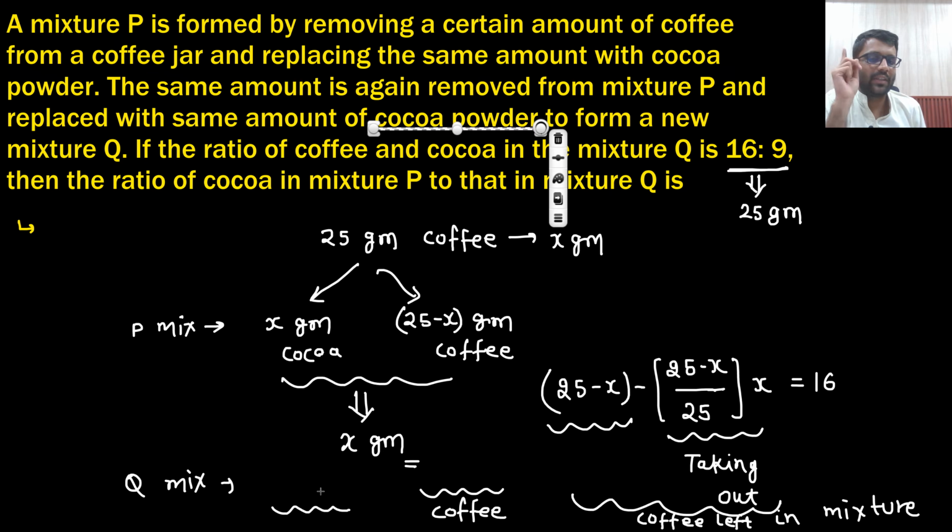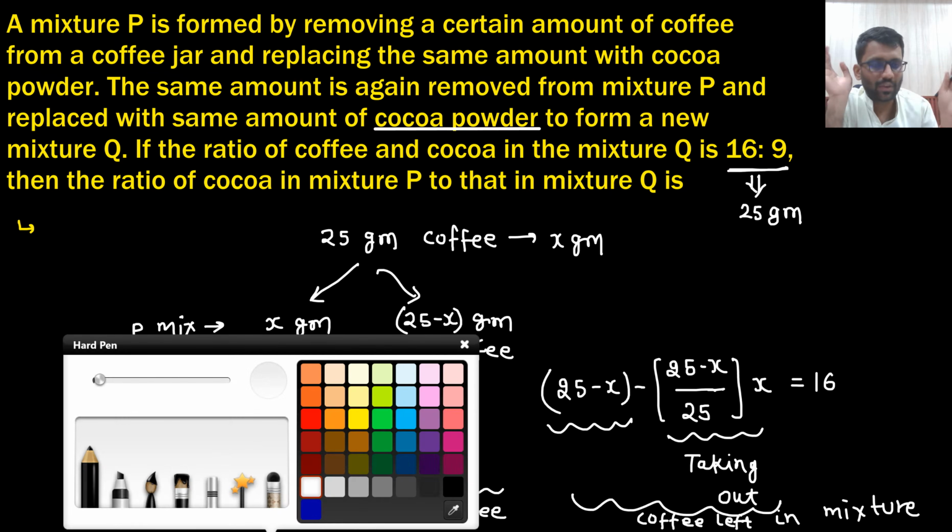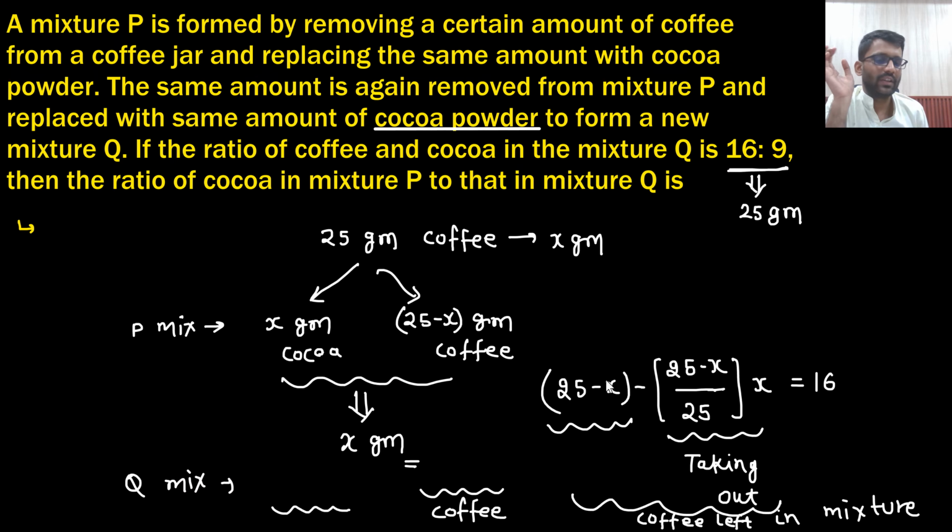It is being replaced with cocoa powder. So new coffee is not coming. So this much amount of coffee is left. And assuming 25 gram of total mixture, how much coffee you are having? That is 16 gram.